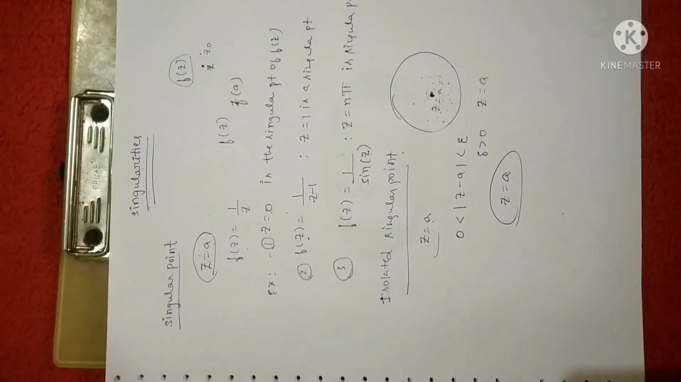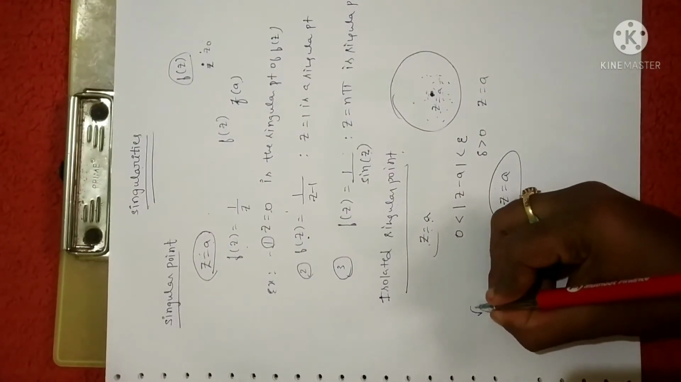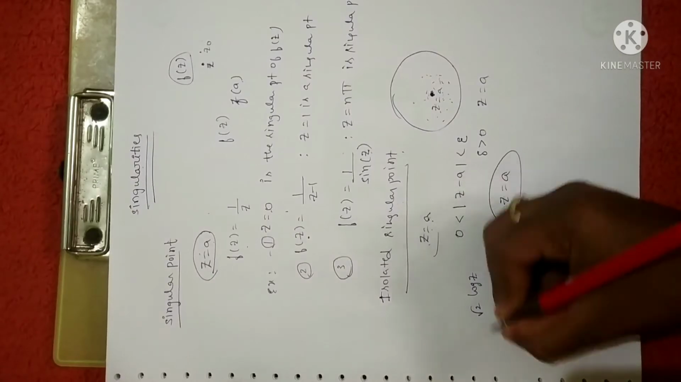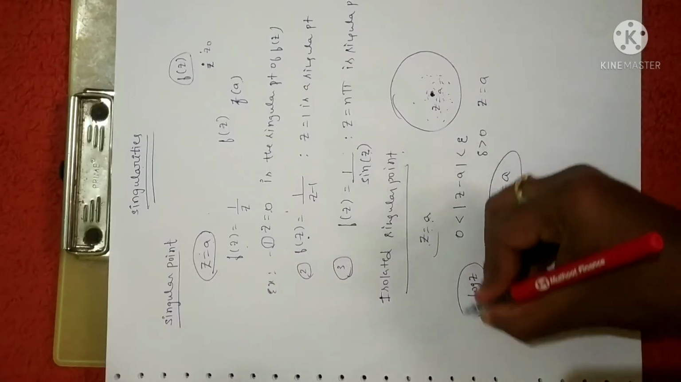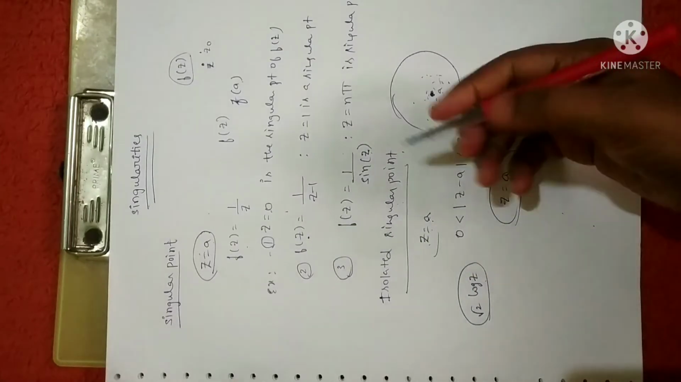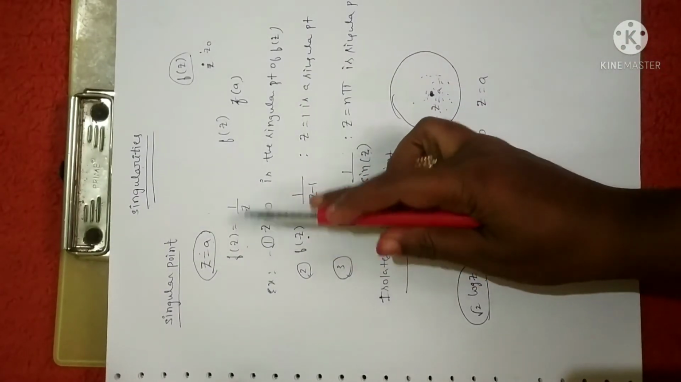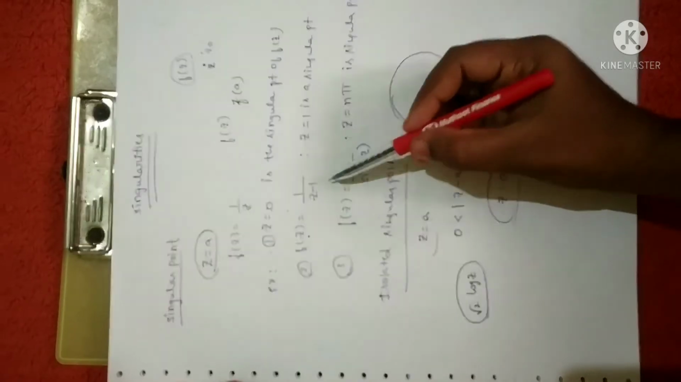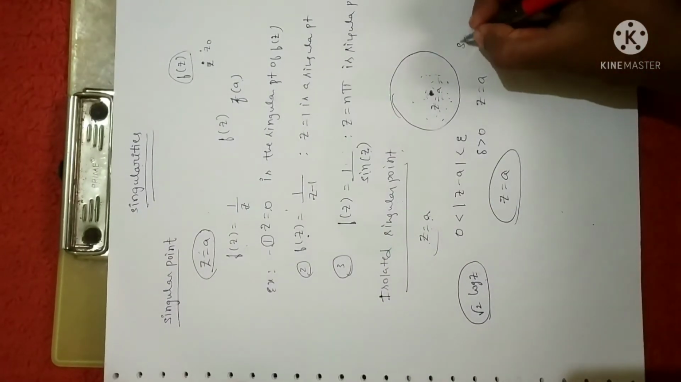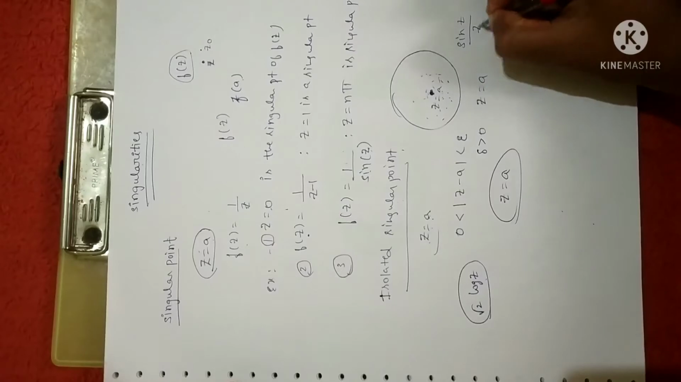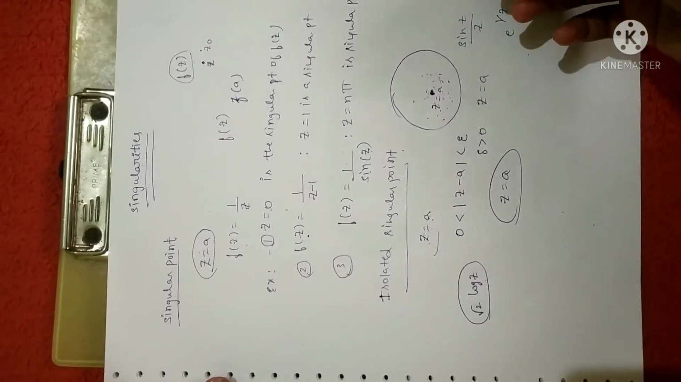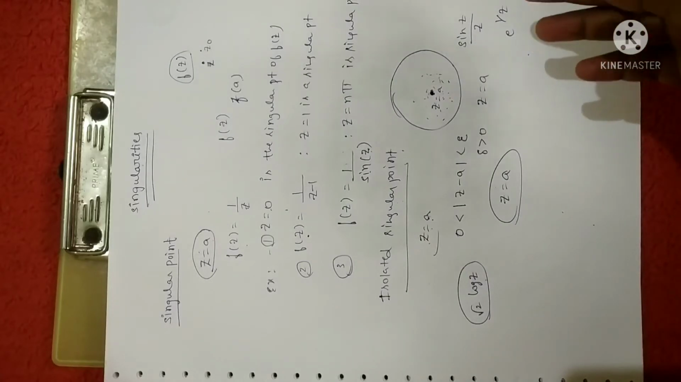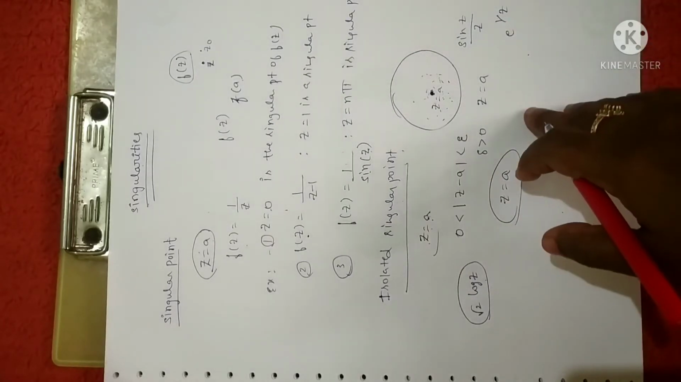Clear? For functions like root z, log z, multiple-valued functions, the concept of isolated singularity is not applicable, whereas it will be applicable for the functions I have given as examples: f of z is equal to 1 by z, 1 by z minus 1, 1 by sin z, sin z by z, e power of 1 by z, cosec 1 by z, 1 by sin 1 by z. For all those functions, the isolated singular point will be applicable.